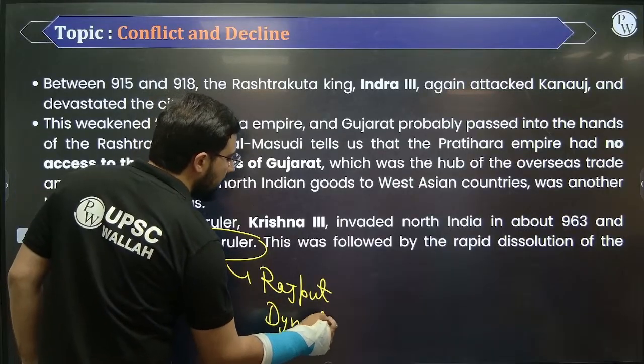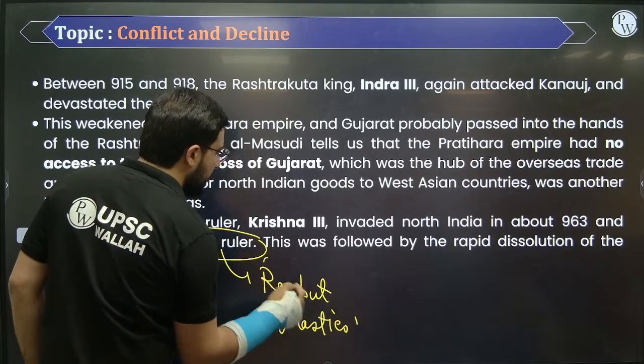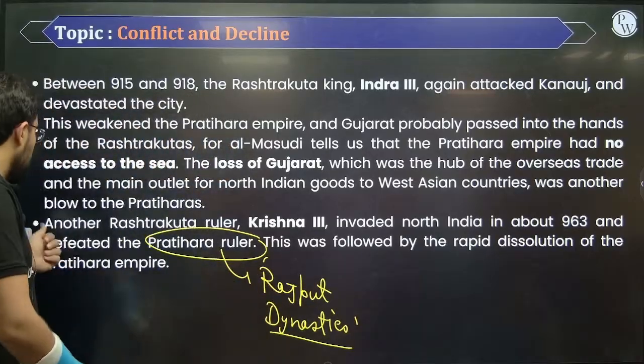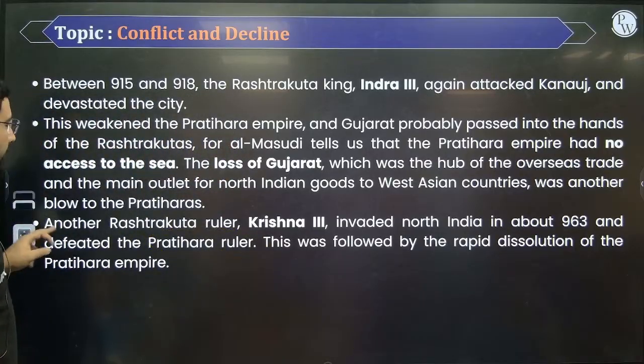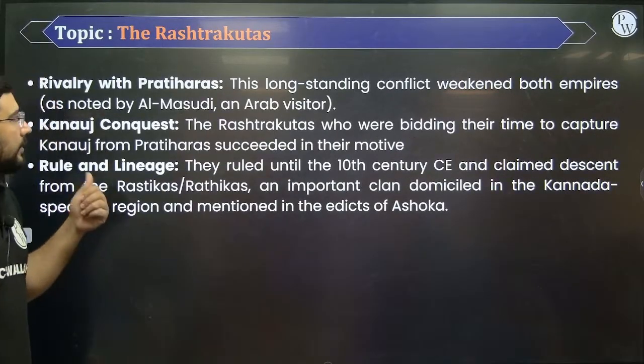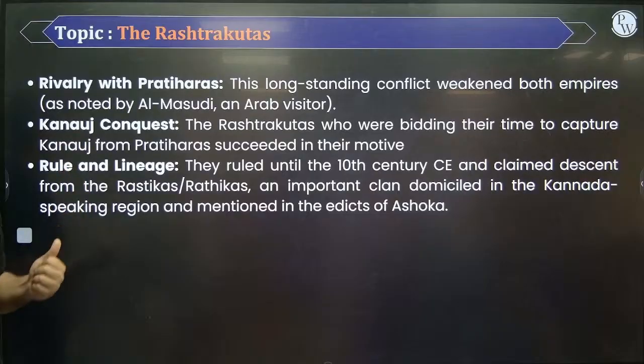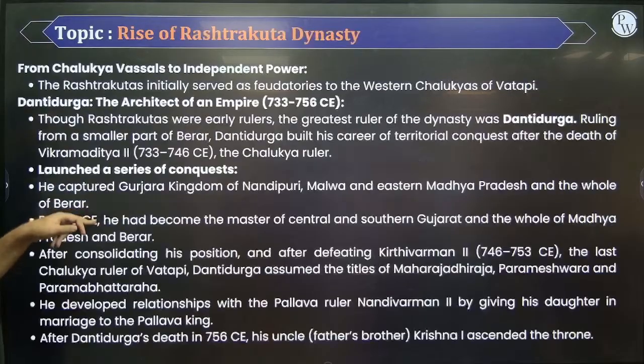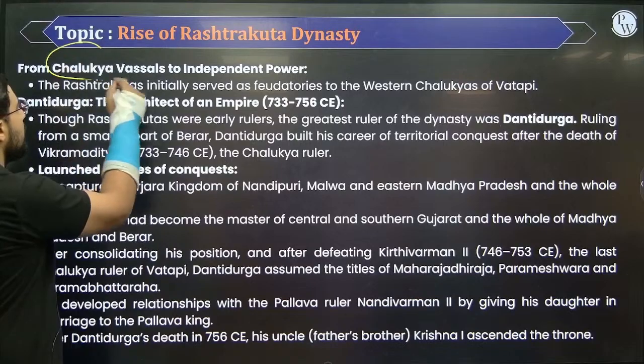Multiple Rajput dynasties, okay, they are going to rise after this. When we see the Rashtrakutas, what are they known for? Fight with Pratiharas. Number two, the Kannauj conquest, and finally the overall lineage where they come from. In their case, they first fought with whom? They fought with the Chalukyas.